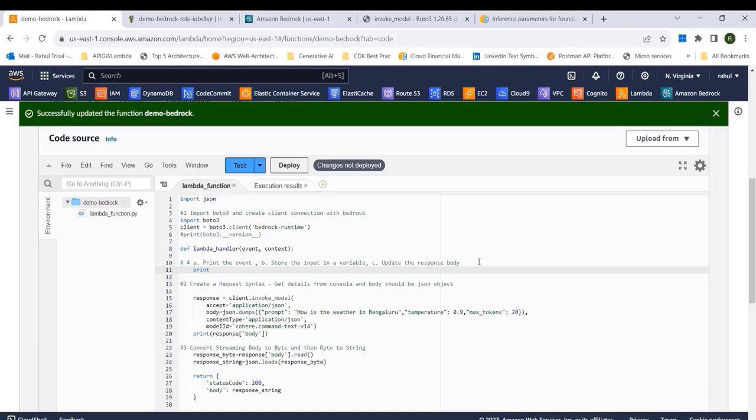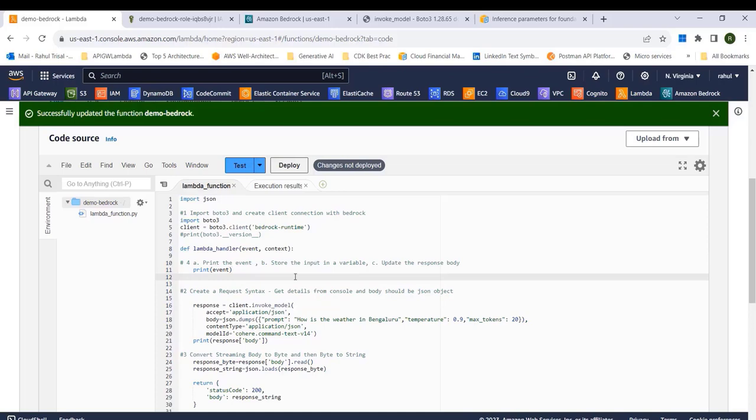So I will say print event, and this is the event that we're going to get here. Okay, so the next thing we're going to do is store the input in a variable. So we'll get the details of the prompt as part of this event, and let's store that somewhere so that we can replace it here as a variable.